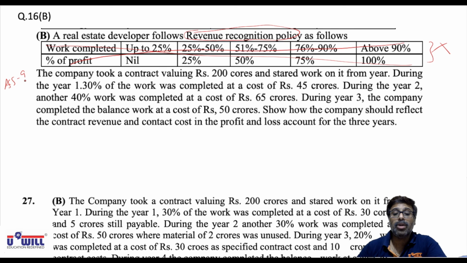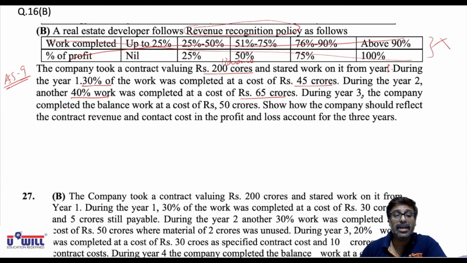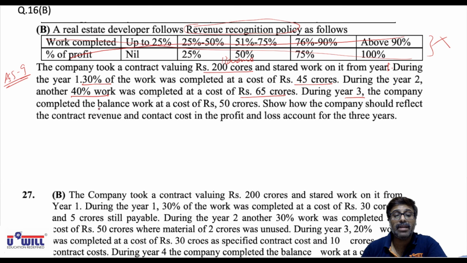The company took a contract valuing 200 crores, that is the total revenue to be taken over 3 years, and started work on it from year 1. During the year 1, 30% of work was completed at a cost of 45 crore. During the year 2, 40% work was done at a cost of 65 crore. And during the year 3, the company completed the balance, 30 and 40 is 70, so again balance will be 30% work at a cost of 50 crores. Show how the company would reflect the revenue and cost in P&L account.